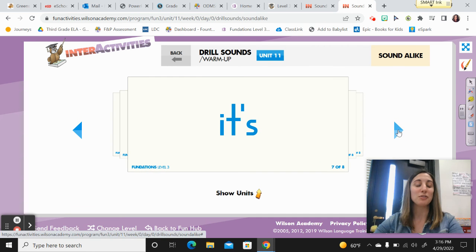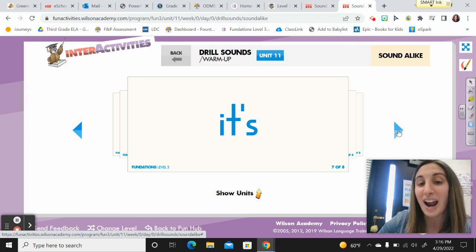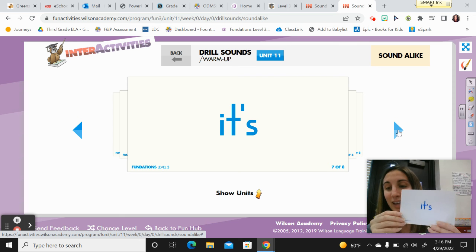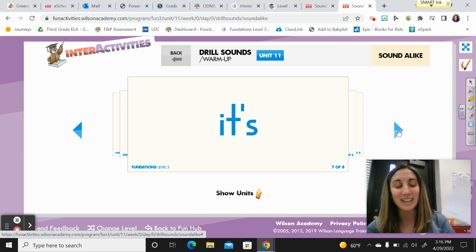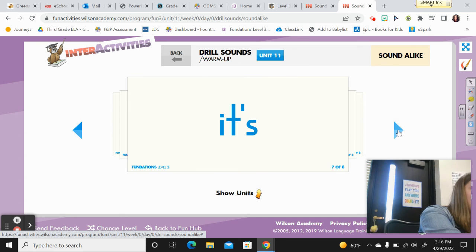All right, here's our first new one. And look, it looks like a contraction, right? It's not a possessive noun. We've been talking about those too. This word is it's. Say it. It's. Let's spell it. I-T, what's this called? Apostrophe S, right? And the meaning of it's is this.